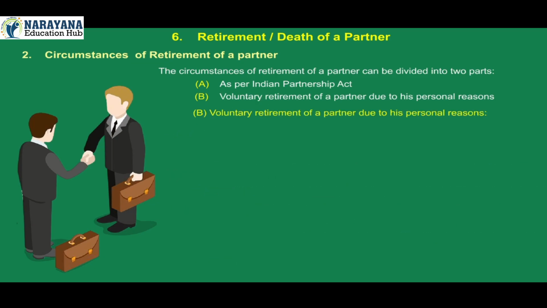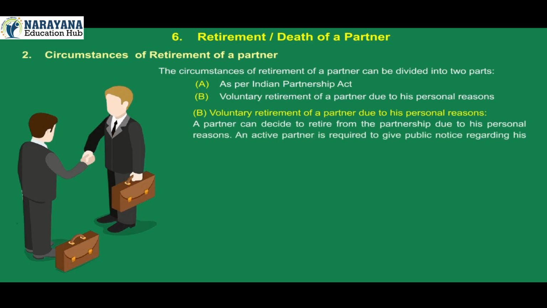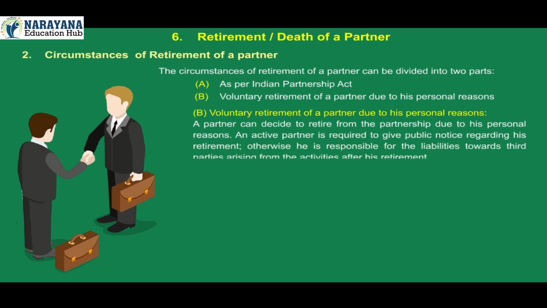B. Voluntary retirement of a partner due to his personal reasons. A partner can decide to retire from the partnership due to his personal reasons. An active partner is required to give public notice regarding his retirement, otherwise he is responsible for the liabilities towards third parties arising from the activities after his retirement.